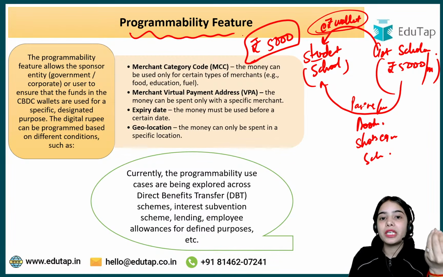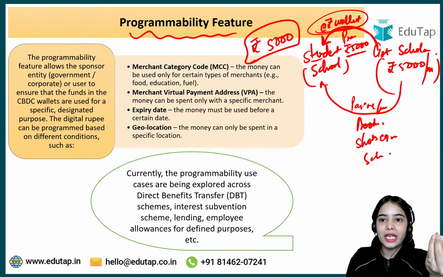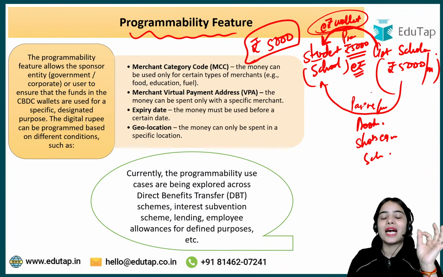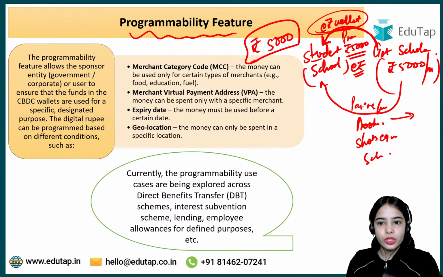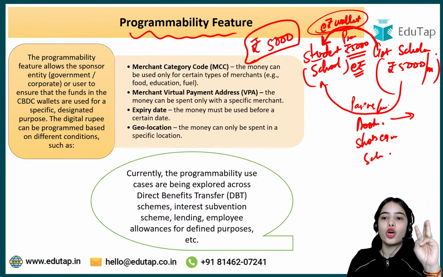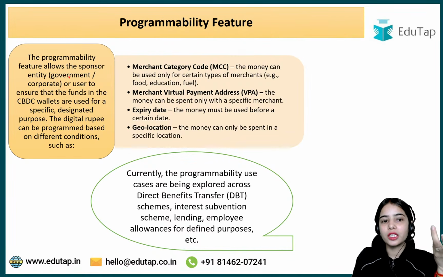Now, there is a programmability feature in the e-Rupee wallets. If the government is sending the money to the student, the government can program this e-Rupee, that is rupees 5,000, so that this money can only be used at a specified merchant location. That is, this money can only be used in the bookstores, in the sports stores, or in the education system, in the schools and such. So this is the programmability feature: when you are sending the money, you can also program the money. This is basically being used by the government, corporates and such.